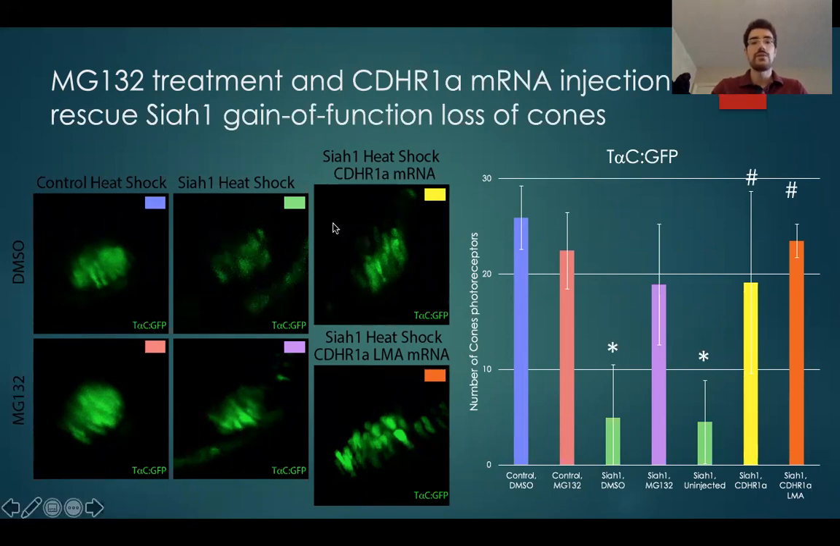And again, we did microinjections using CDHR1 messenger RNA or the CDHR1 insensitive LMA, and both injections were also able to rescue Siah's effect on the number of cones. So now we can see that it's indeed specifically due to the Siah's effect.